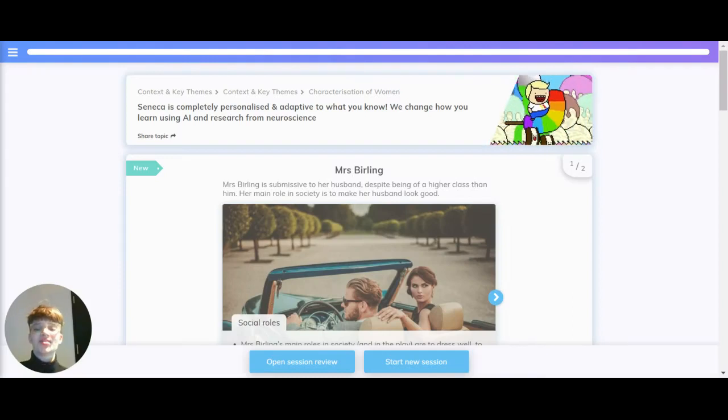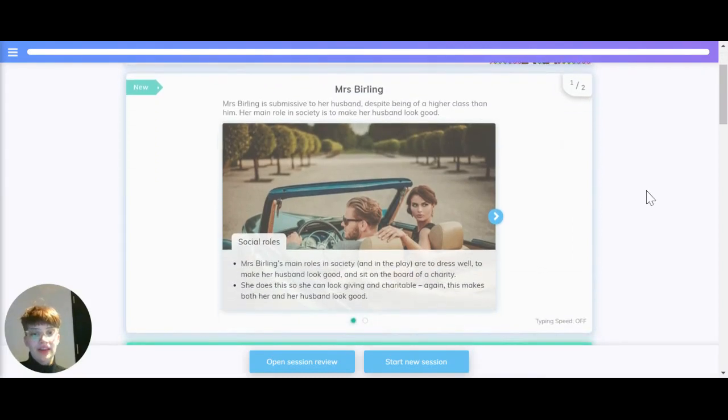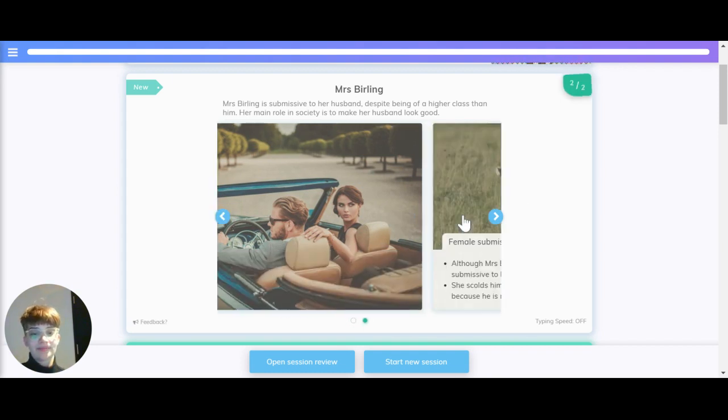Let's take a look at the characterisation of women in the play. Mrs. Birling. She's submissive to her husband, despite being of a higher class than him. Her main role in society is to make her husband look good. Her social roles. Mrs. Birling's main roles in society and in the play are to dress well, to make her husband look good, and to sit on the board of a charity. She does this so she can look giving and charitable. Again, this makes both her and her husband look good.